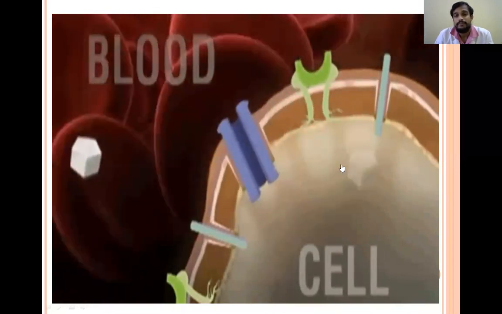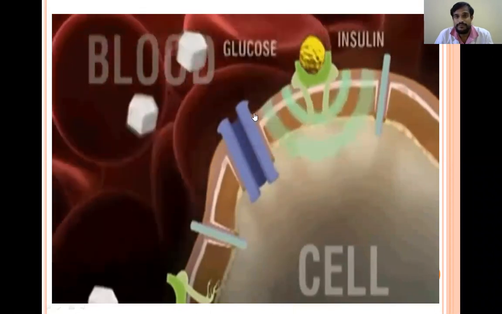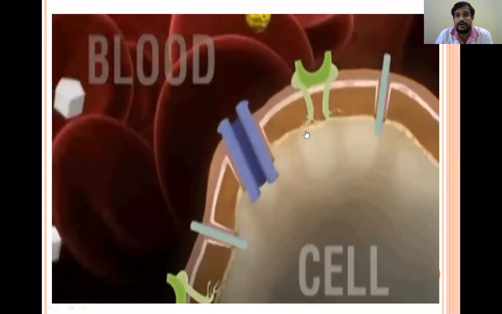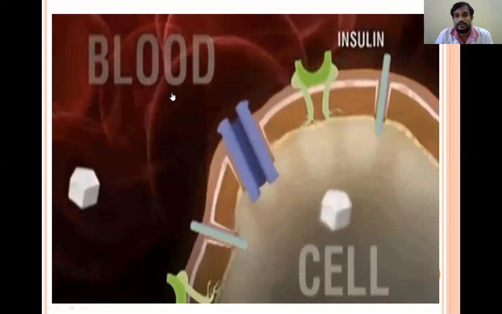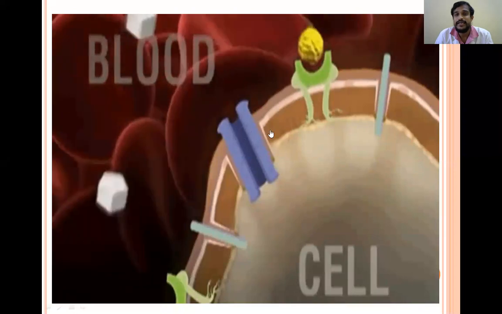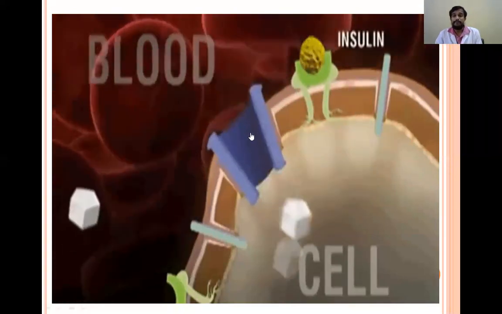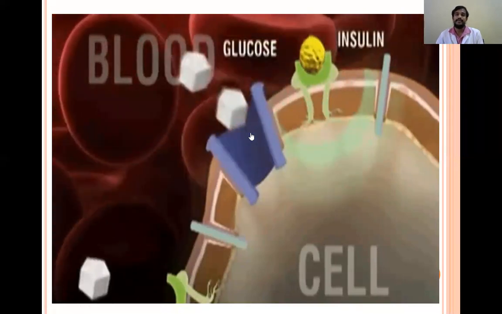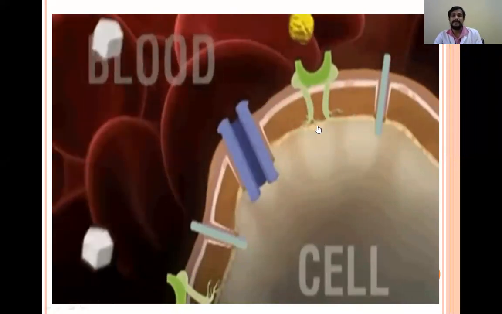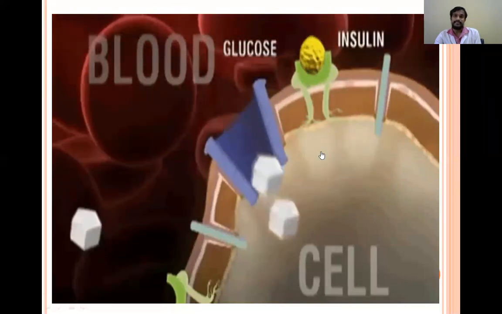If the person takes more and more high glycemic index food, then there will be repeated spikes of blood glucose levels. When there are repeated spikes of blood glucose levels, the insulin and GLUT4 transporters can't manage the uptake of glucose efficiently. If this happens continuously, it may lead to the risk of diabetes in a healthy individual.